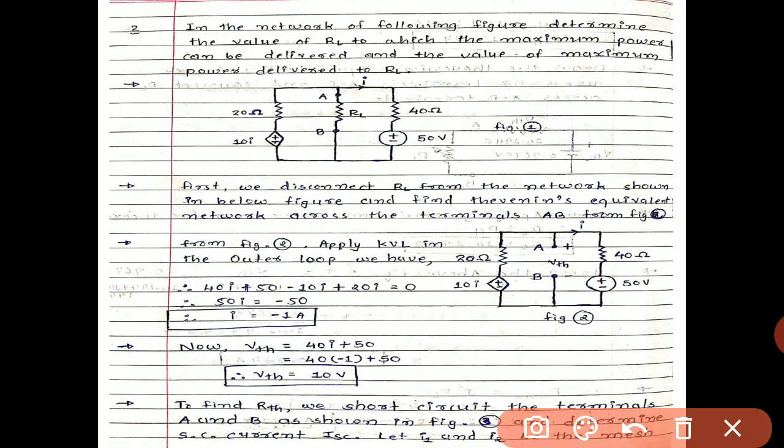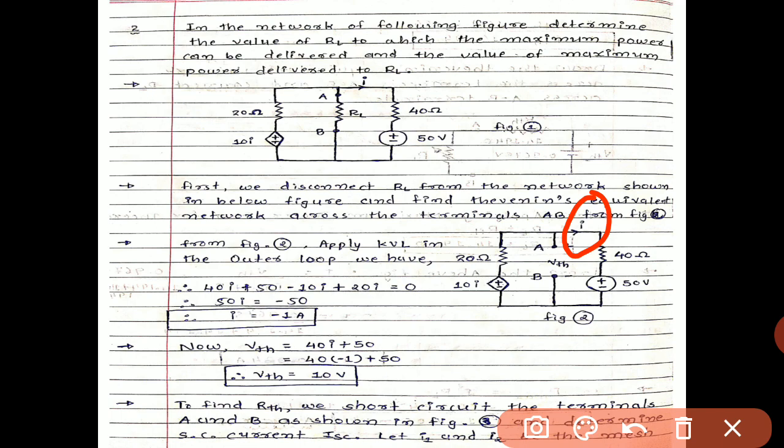So we get the value of 40I plus 50 minus 2 plus, that is charging mode, so minus 10I plus 20I equals 0. So 50I equals minus 50 and I equals minus 1 ampere. So we get the value of I, that is minus 1 ampere.